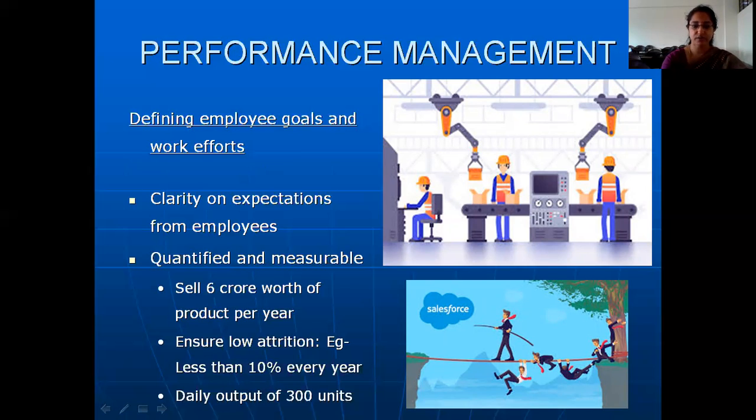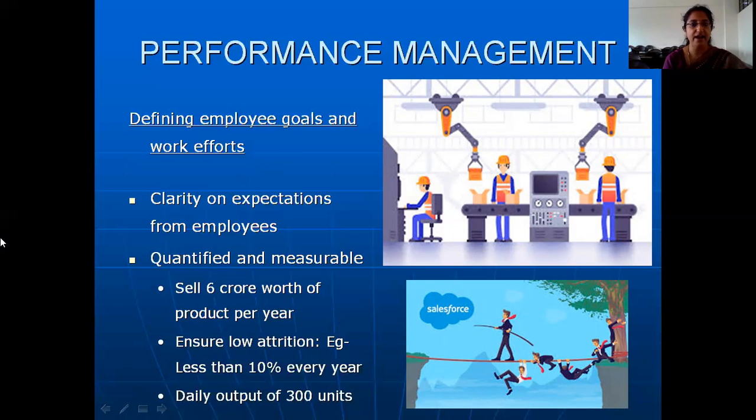Then one more example can be given in case I'm speaking about production. If the goal states increase the production by 20%, people may not have the patience to calculate what that 20% is.